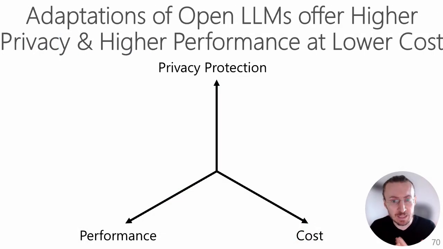We carried out an in-depth comparison of the adaptations of open versus closed LLMs, considering the following 3 axes. So first, privacy protection. We want to see which of these methods leak what kind of information, either private data from the data curator or the user queries, or maybe the private data to the querying party, to the user. Also performance, so what is the downstream task performance, either accuracy or some other metrics like BLEU score or the other scores for the generation tasks, and also cost, so how much it really costs to adapt the given LLM with privacy.